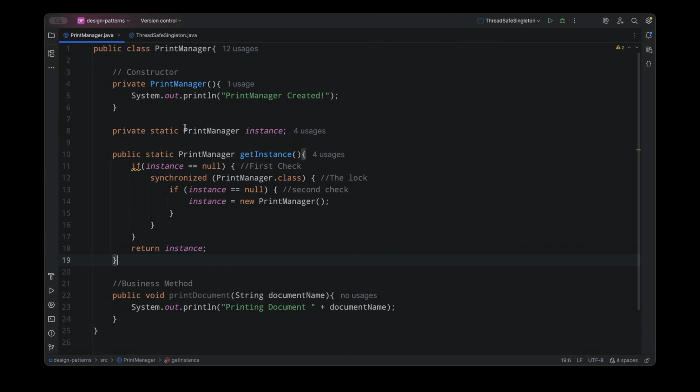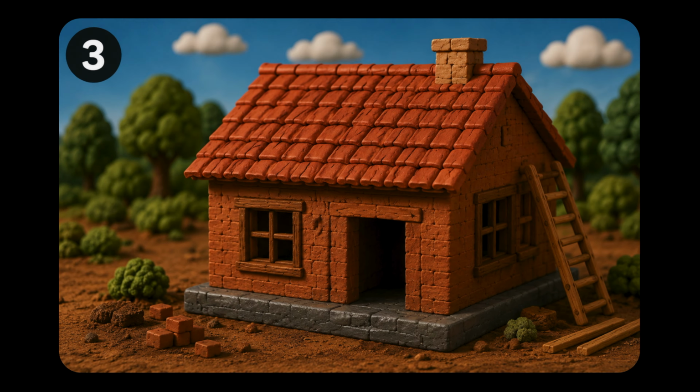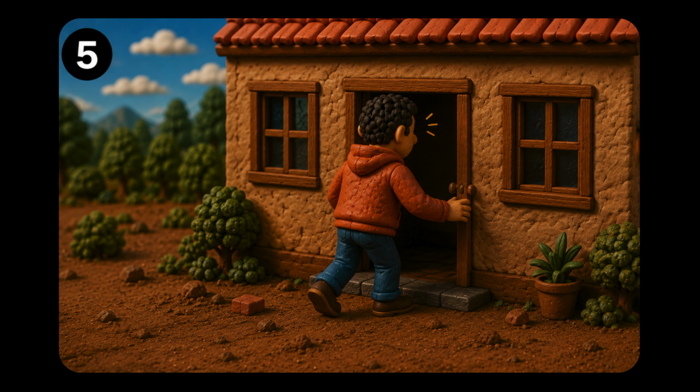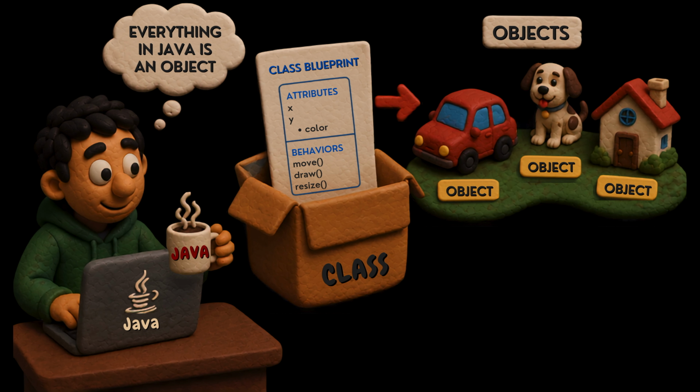Now we are almost done, but there is one tiny detail that can still break everything. A single keyword, and the keyword is volatile. This one keyword makes our implementation truly thread safe. Why is the volatile keyword important? I'll explain with the help of this house analogy. Imagine in building a house, first comes the foundation, then the walls, and then finally the roof. Once all these things are done, the keys are handed over. But imagine someone gets the keys before the house is completely built. They walk inside only to discover that the walls are not even finished. And that's surprisingly similar to what can happen while Java creates an object.